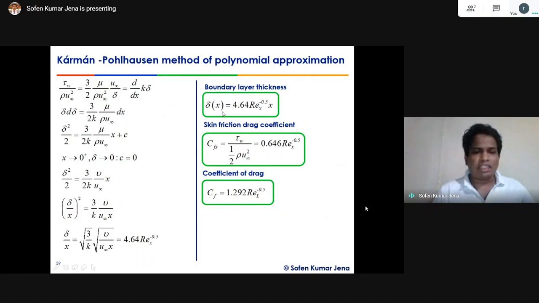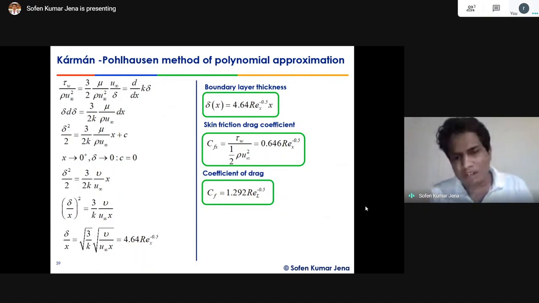Then the boundary layer thickness is equal to how much? Delta x is equal to 4.64 into the Reynolds number based on the position x, the Reynolds number at that point, to the power minus 0.5, into x. Okay. Then we have to find the skin friction coefficient. Again, the local skin friction coefficient equal to how much?